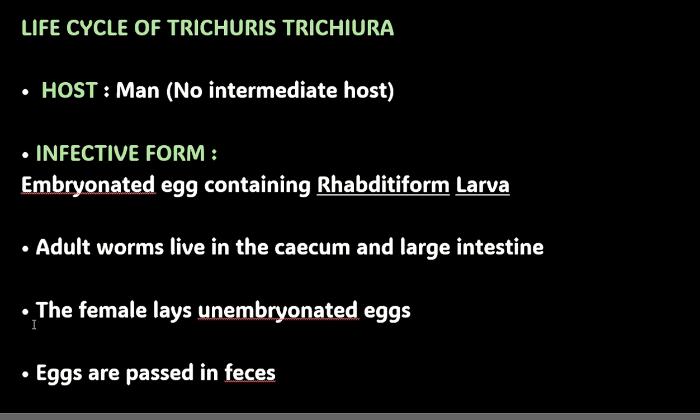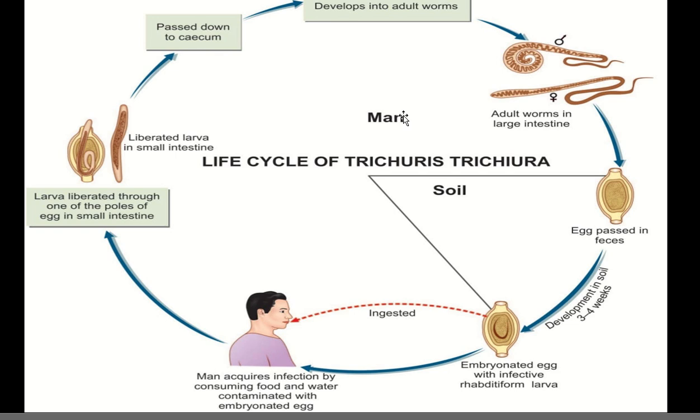It will undergo development, and again from when this embryonated egg is ingested by the human being, it will enter that person and cause this infection. Let's see how it is. See this life cycle. Initially, let's start with the adult worm, which is living in the intestine of a human being.